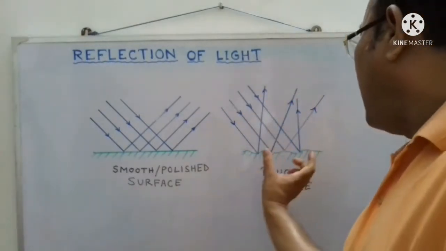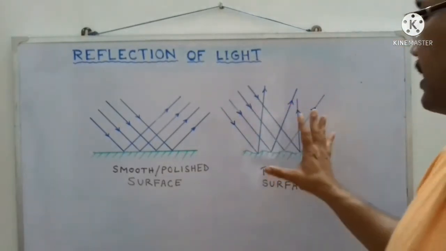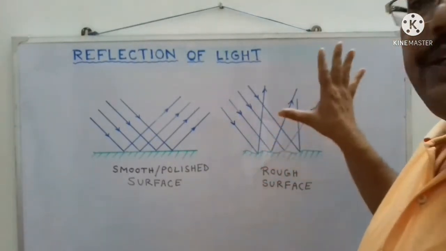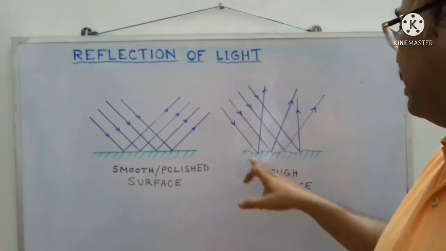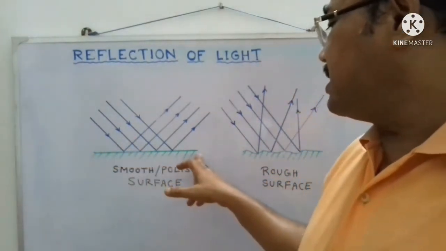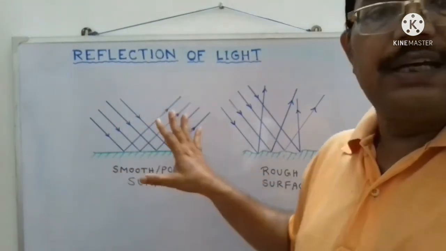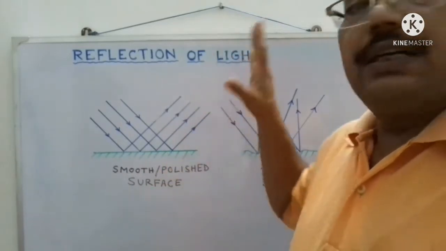So parallel rays after reflection are not parallel. This kind of reflection is called diffused or irregular reflection. It means when the surface is rough. But when the surface is smooth or polished, the reflection that occurs is called regular reflection.